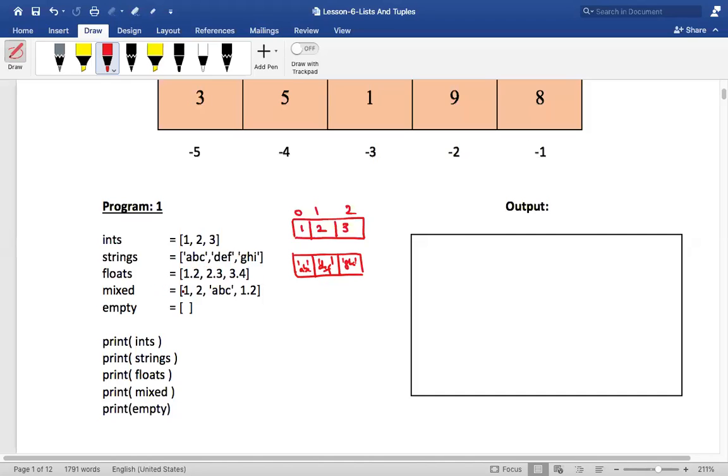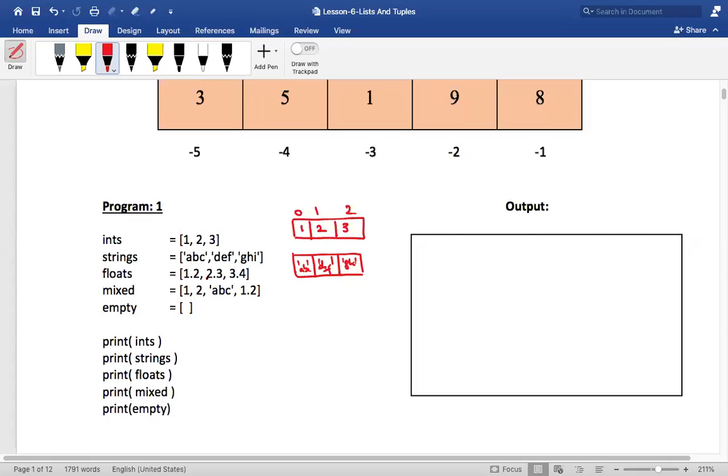And what about the next one? The advantage of a list is that you can have mixed elements of different data types also. This list is containing 4 elements. The first element is of type integer, the second one is of type integer, the third one is of type string, and the fourth one is of type floating point. So this is basically a mixed one. And what is the final one? You can also have an empty list.